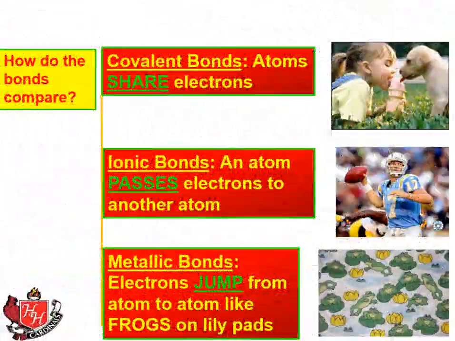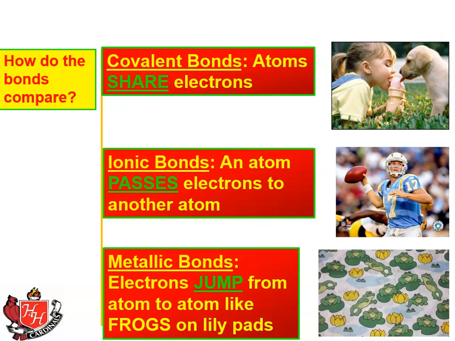So here's a comparison of how the bonds compare. So just keep these keywords in mind. Covalent bonds are atoms that share electrons. Ionic bonds, an atom passes electrons to another atom, and that positive and negative ion then stick together because they have opposite charges. And metallic bonds, I don't know how well this analogy works for you, but electrons jump from atom to atom like frogs on lily pads. They can jump all over the place, freely moving from one place to the other around the atoms of the metal.